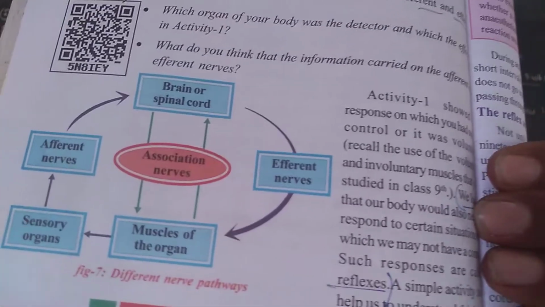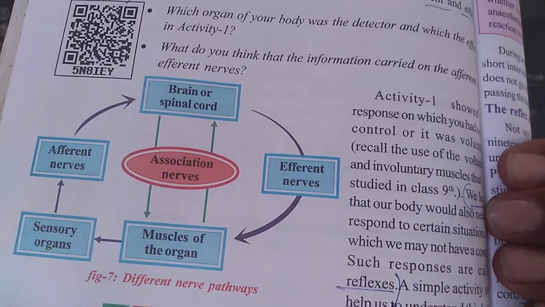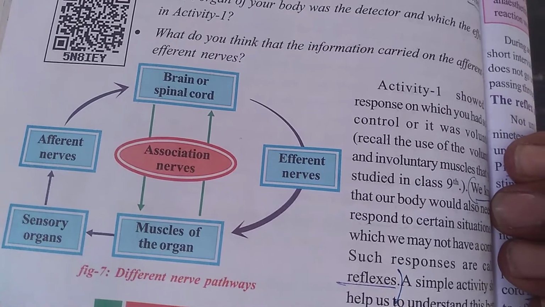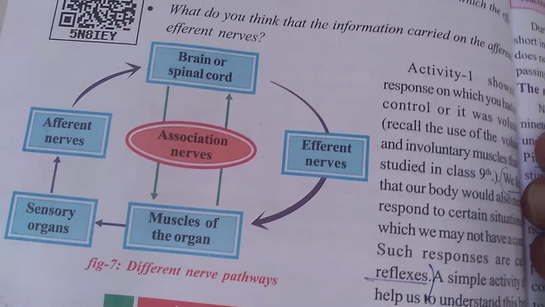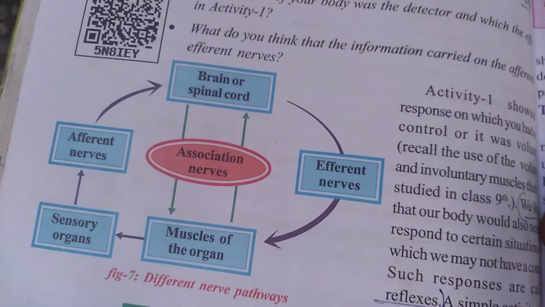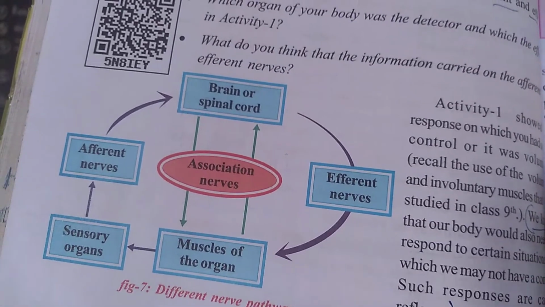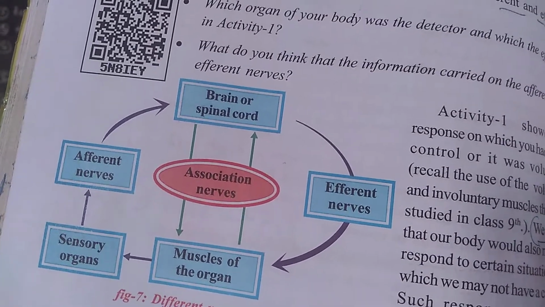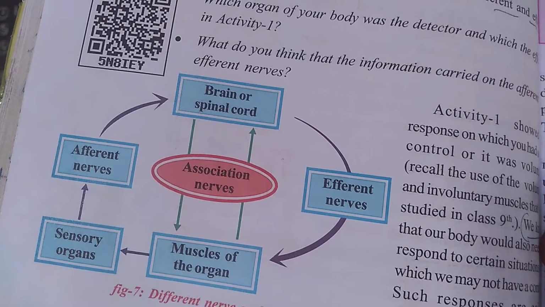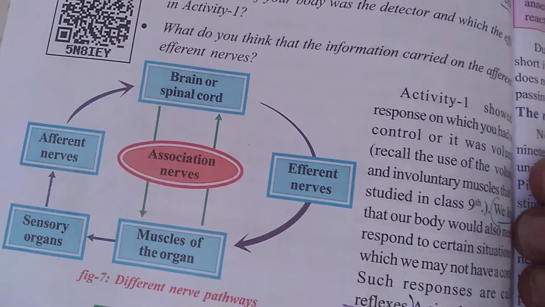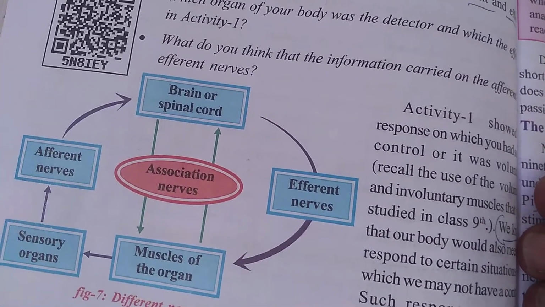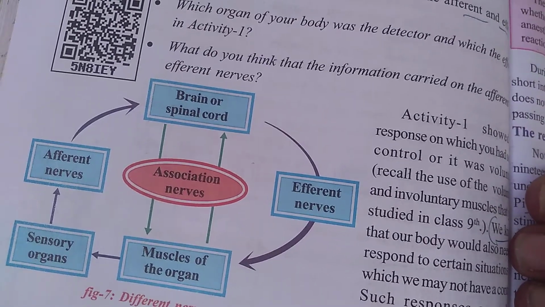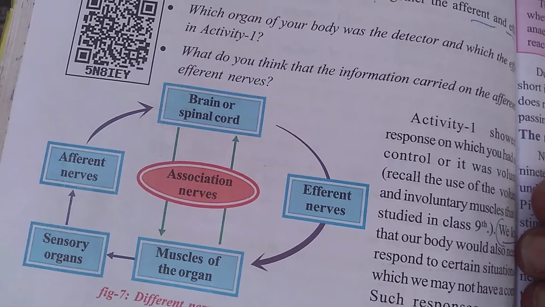This is the information, a flowchart about the pathway, the different types of nerve pathways. This is the picture of the brain or spinal cord. From the brain or spinal cord, that is the CNS, to the organs and muscles of the organs. From the muscles of the organs towards the brain or spinal cord goes through the sensory organs and sensory nerves or afferent nerves.